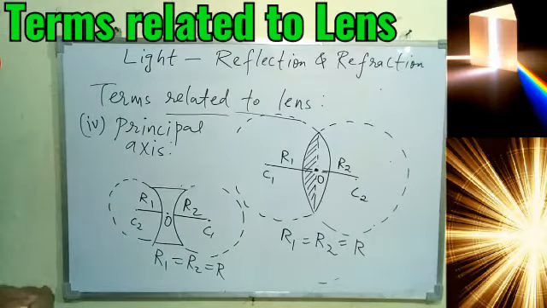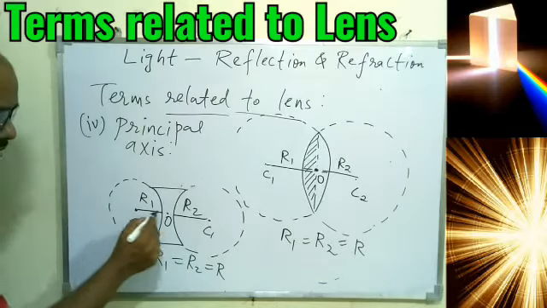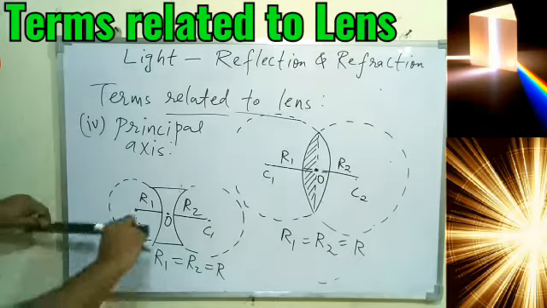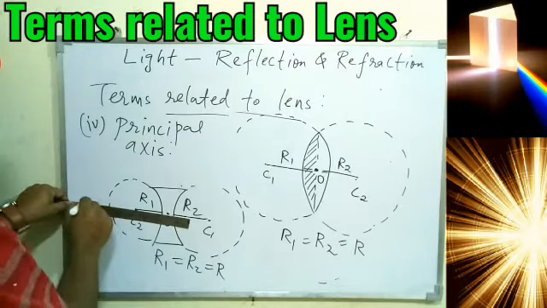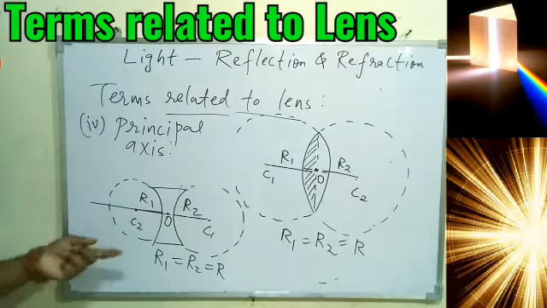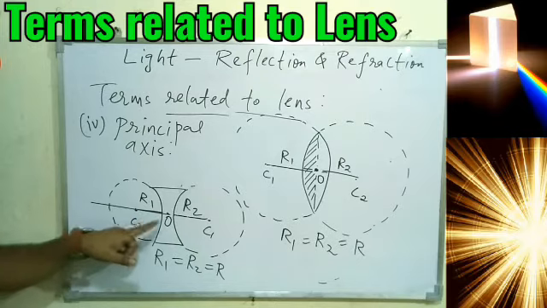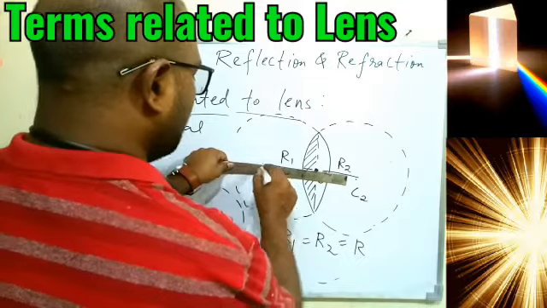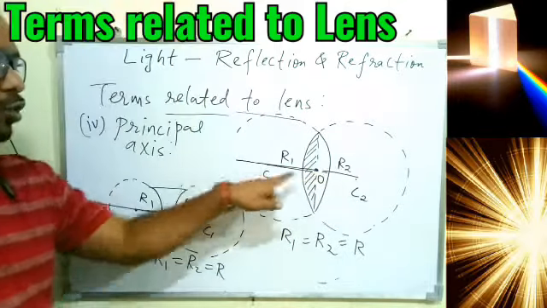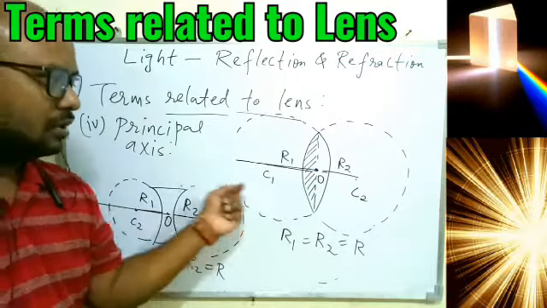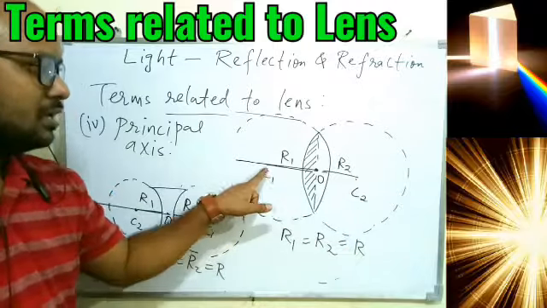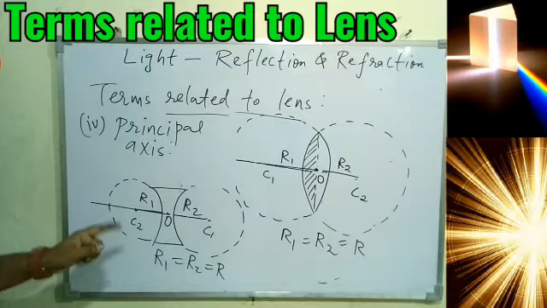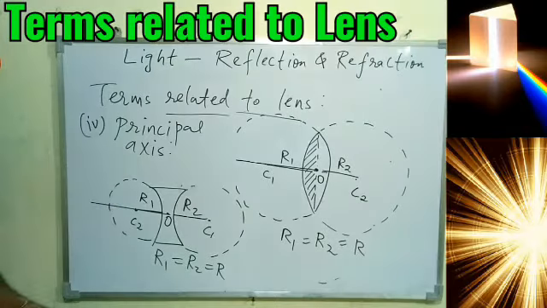So principal axis is nothing but, now we understood this is C and this is O, say optical center. Any line connecting these 2 points, the center of curvature and optical center, is basically the principal axis. Same here, if I draw the line passing through O and C, C1 or C2, it will be just one single line. So C1, C2, O, all 3 points will lie on the same line only. Same here also, and that line is called principal axis.